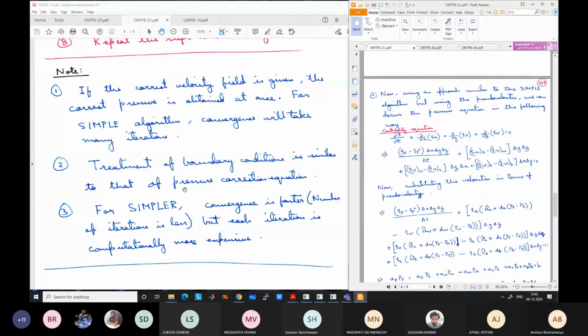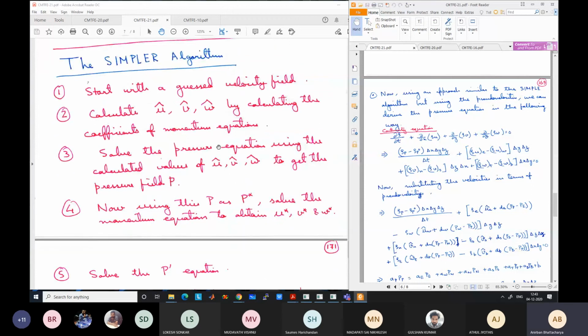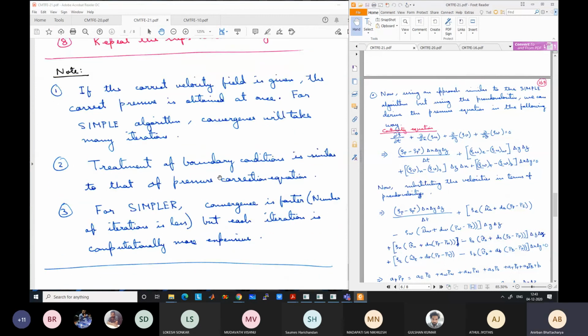Convergence is faster. Convergence faster means the number of iterations is less. However, note that we have more steps, more calculations to be done in each iteration. The number of steps within one iteration is more because you have this added part 1, 2, 3. Per iteration, it is more computationally expensive. So if it takes me 3 seconds for running one iteration of SIMPLE, it may take me 4.5 seconds to run one iteration of SIMPLER.